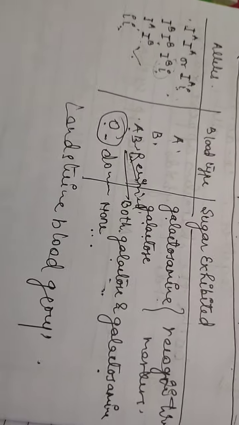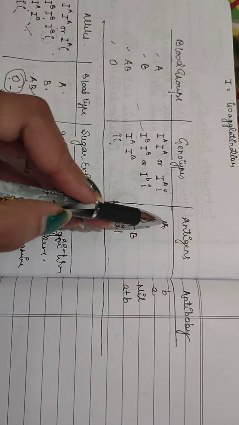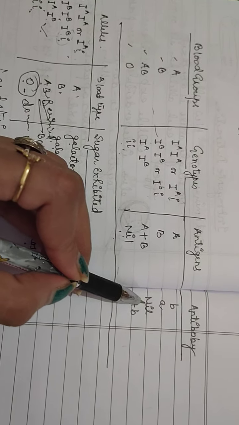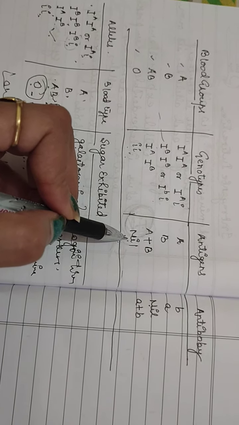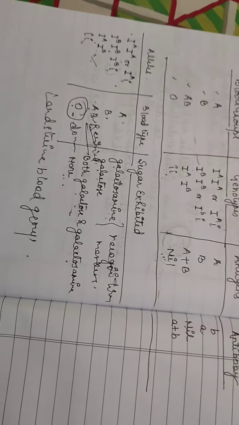So this is all about the ABO blood group typing. You can see here they have antigens, and this AB doesn't have antibodies, so that's why it is known as universal recipient, and the type O is known as universal donor.